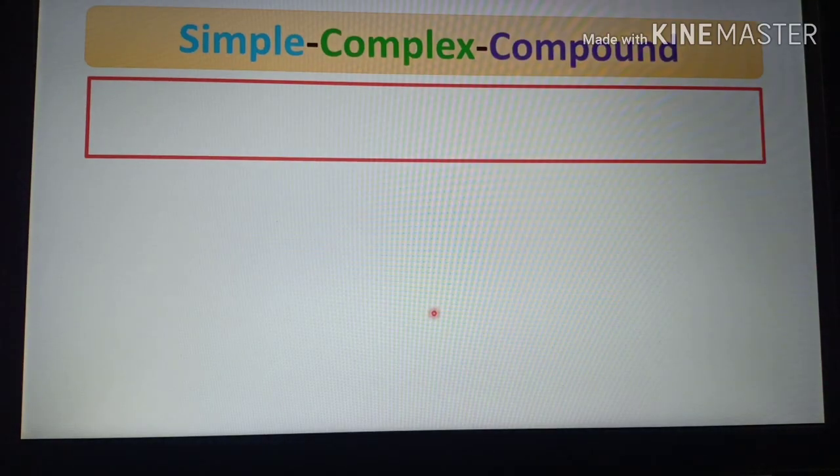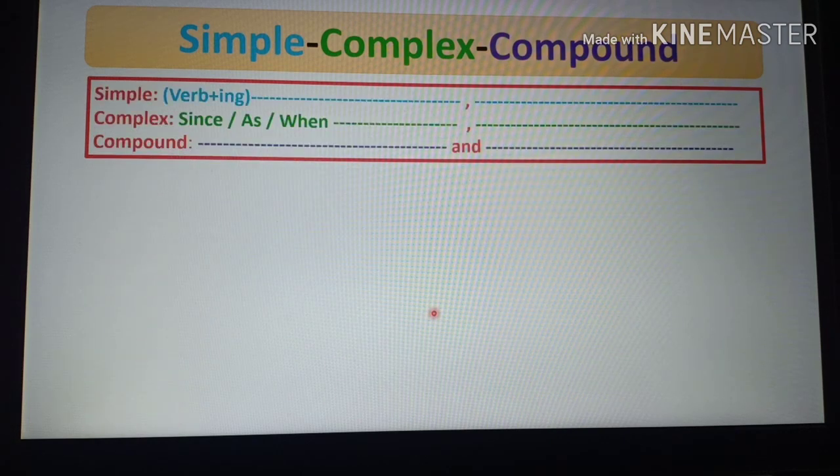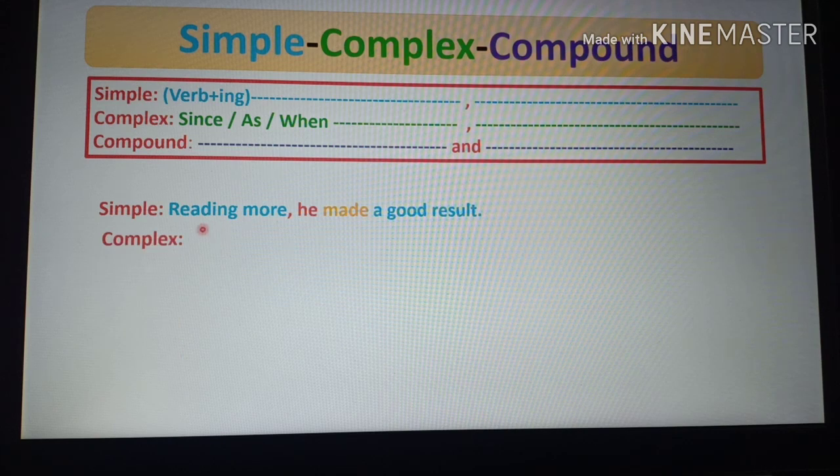Dear students, for your better understanding, I am giving you another example. And this example is, reading more he made a good result. So we shall make it complex again using since, as, when. As this sentence expresses a reason, we have to use since or as. So it will be started with since or as, and we have to make this phrase into clause.